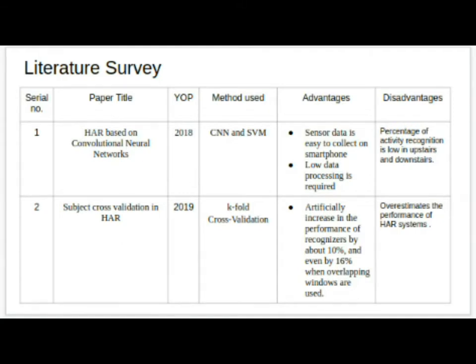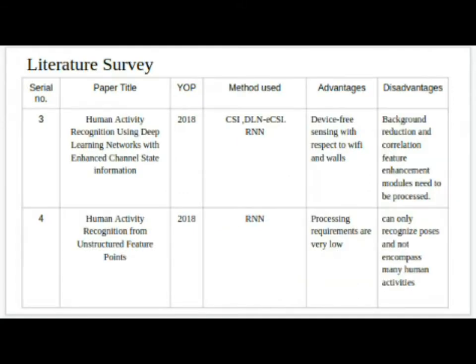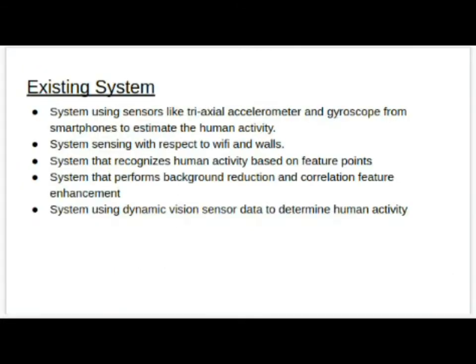A few other approaches which we saw included the usage of RNN. RNN stands for recurrent neural network. A few other approaches used deep neural networks, or DNN. Other approaches included image processing techniques.